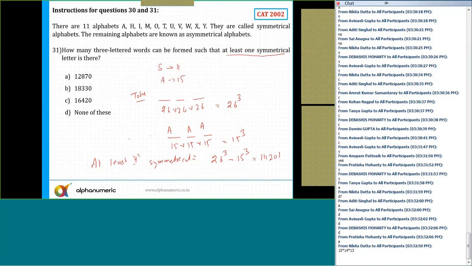14201. Even if you do not know how to calculate the answer, look at the last digit. If you pay attention, the last digit of 26 cube is 6, and the last digit of 15 cube is 5. So 6 minus 5 is 1. So for the answer, the last digit has to be 1. So the answer can't be A, B, or C, and you can mark the answer as option D. Use this funda of last digit to get the answers with the help of options instead of doing the calculations.